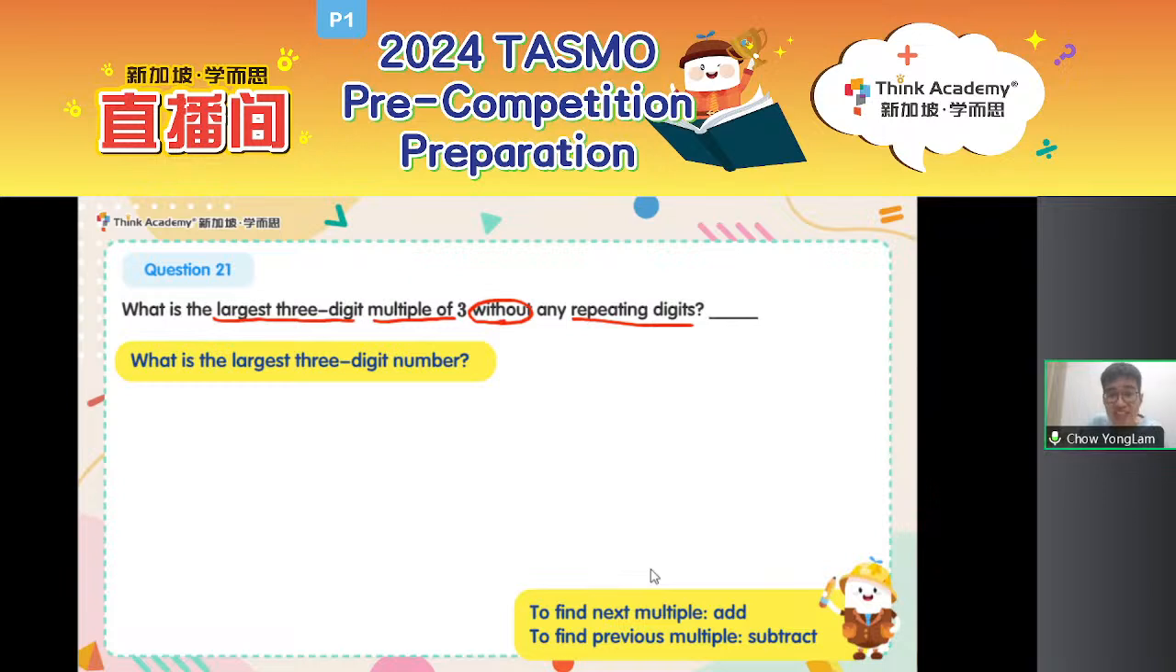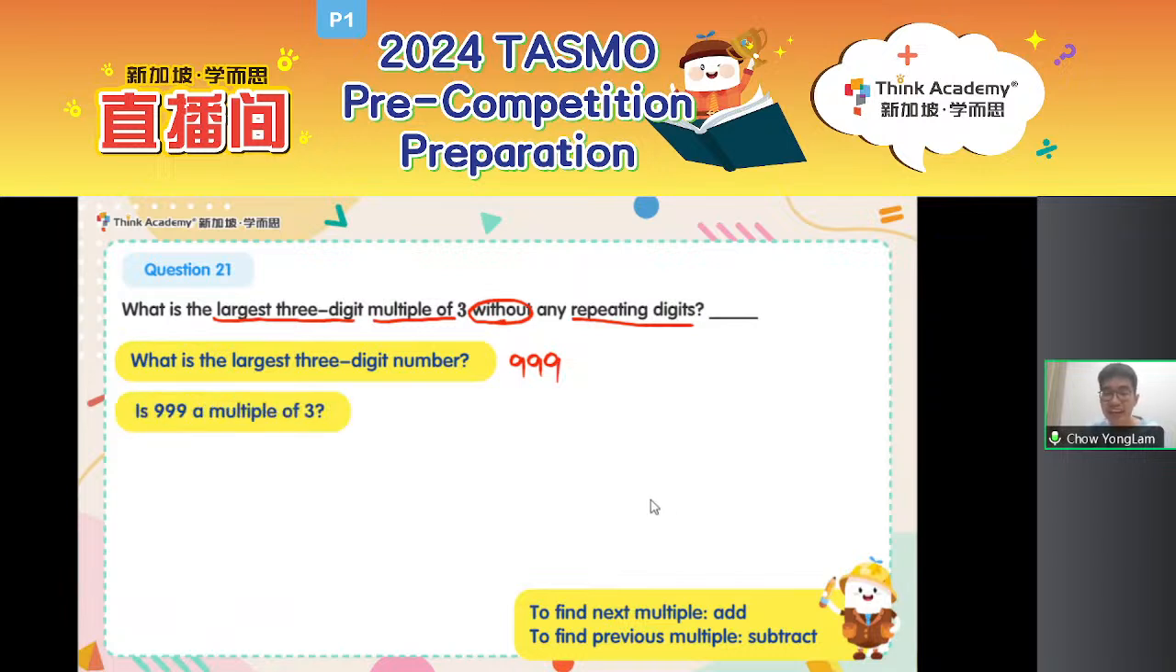The largest 3-digit number, very easy, okay? Everyone knows the number. What is the largest 3-digit number? Is it 1,000? Is it 100? Largest 3-digit number. What do you think it is? Yes, good job. It is 999. Right, 999 is my largest 3-digit number.